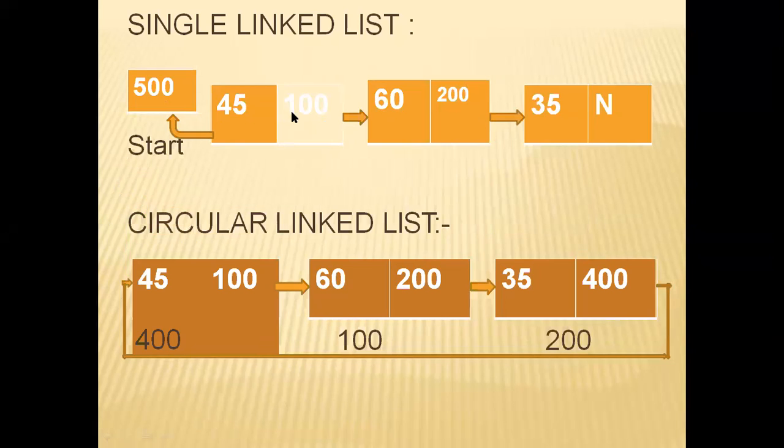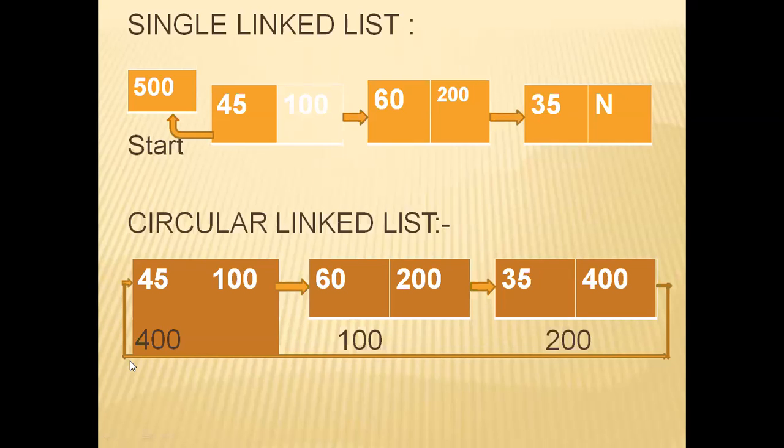Again, in the address part, 100 is stored. 100 is the address of this node 60. Again, in the 60 address part, 200 is stored. 200 is the address of the node 35.